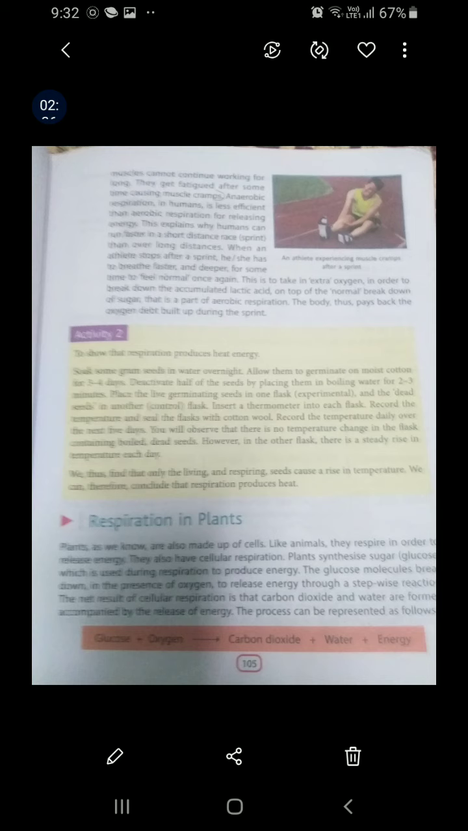It is interesting to note that the equation of respiration is just the reverse of photosynthesis. Respiration का process बिल्कुल photosynthesis के opposite होता है.